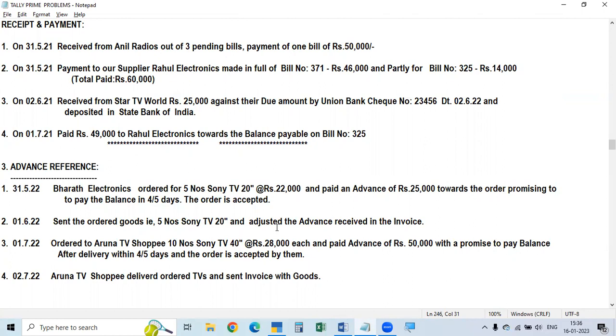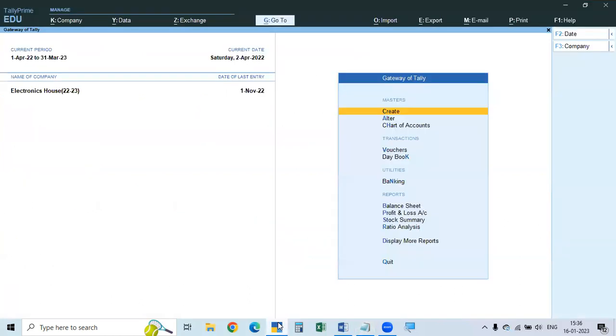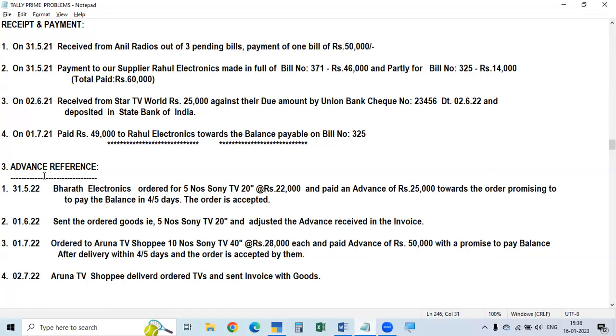So here, what we are going to learn is how to make the entry when the advance is paid, and when the goods are supplied by the seller and the invoice is raised, how to adjust the advance against the invoice amount. That's what we are going to learn. Here we'll take up one example of advance reference.